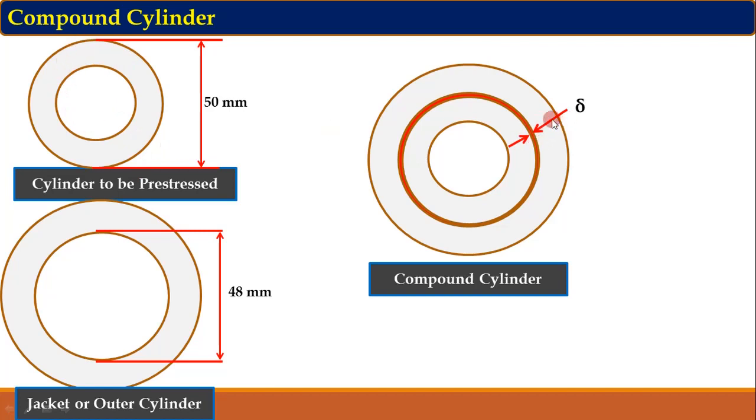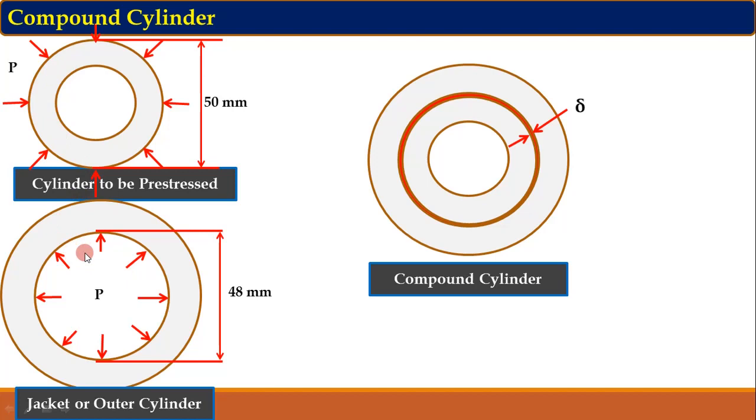And also during contraction of this jacket, it exerts pressure on the inner cylinder. That pressure is called the shrinkage pressure. So that shrinkage pressure can be shown separately on the jacket and on the cylinder. So these arrows show the shrinkage pressure applied by the jacket on the cylinder, and these arrows show the reaction, equal and opposite reaction, of the cylinder. So this is a reaction from the cylinder on this jacket. So the magnitude is the same but the direction is opposite.